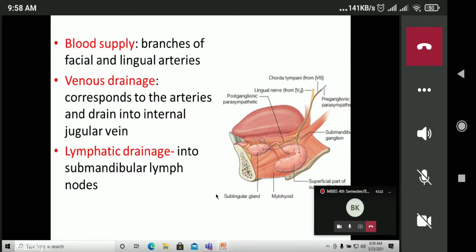The blood supply of the gland is by the branches of the facial and the lingual artery. So they are again branches from the external carotid artery. Venous drainage corresponds to the arteries and drains into the internal jugular vein, and the lymphatic drainage is into the submandibular lymph nodes.